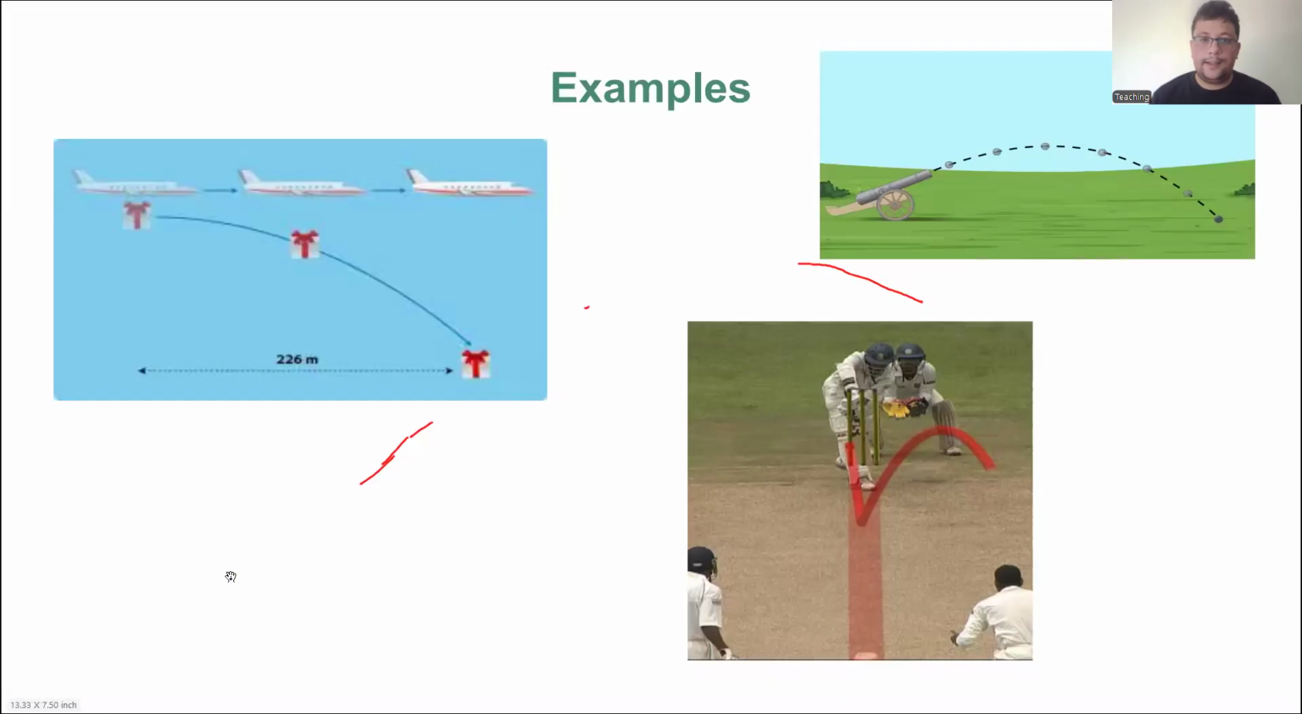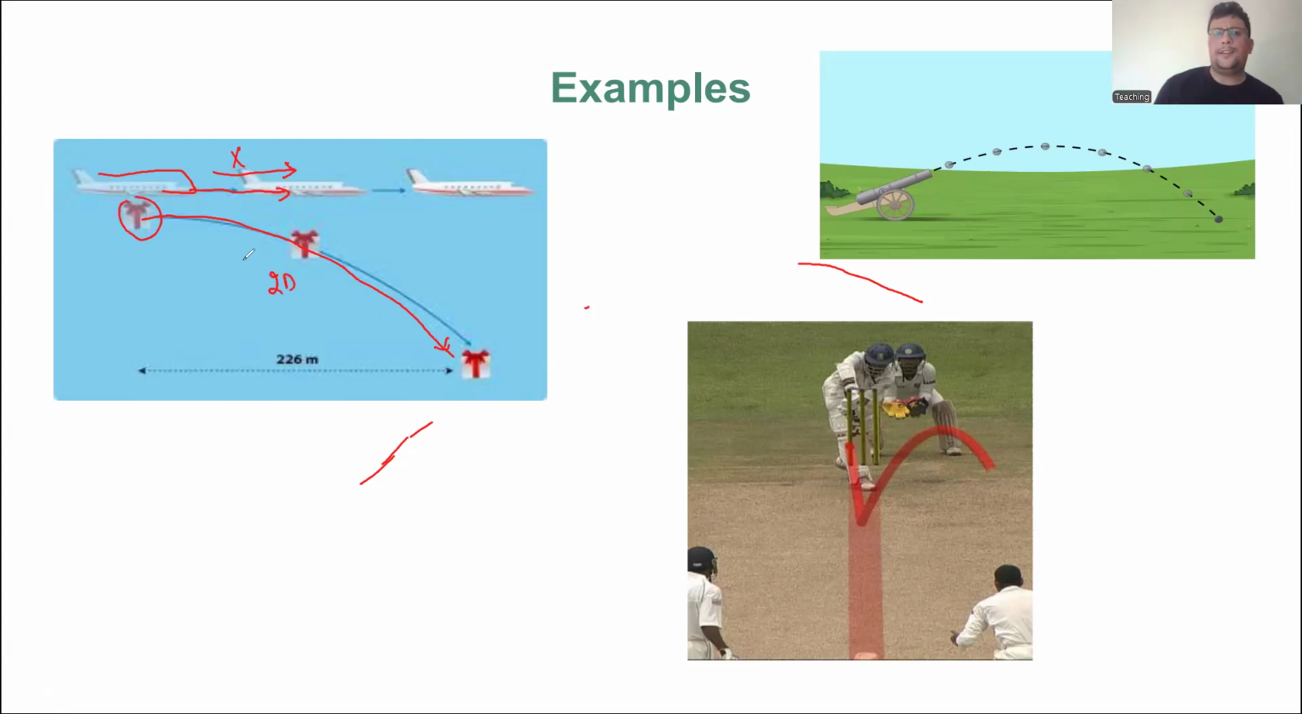You can see here are some examples of projectile motion. The first example is an aeroplane that moves in a straight line. If someone asks you whether the motion of the aeroplane is projectile or not, you say no, this is not a projectile motion because the aeroplane is moving in a straight line. But if this aeroplane drops a gift from there, you can see that this gift moves in two-dimensional motion. So this motion is projectile motion.